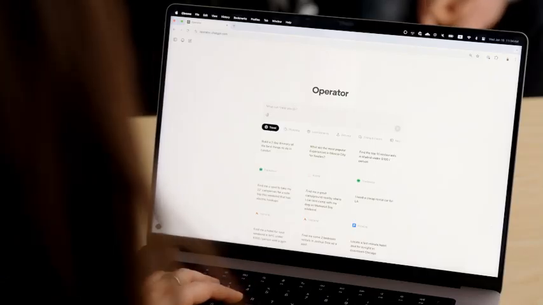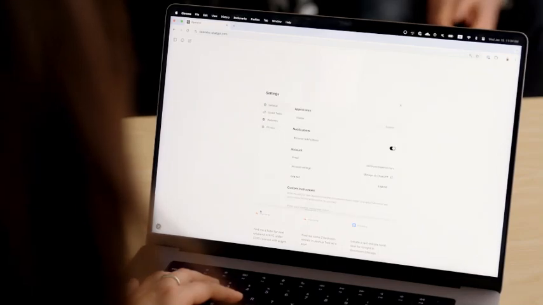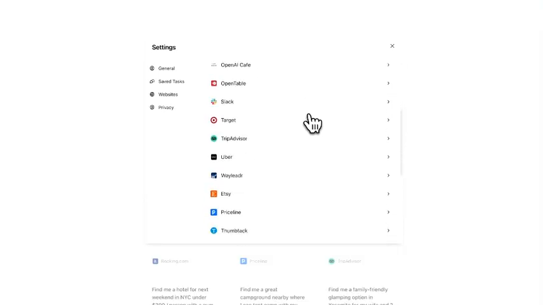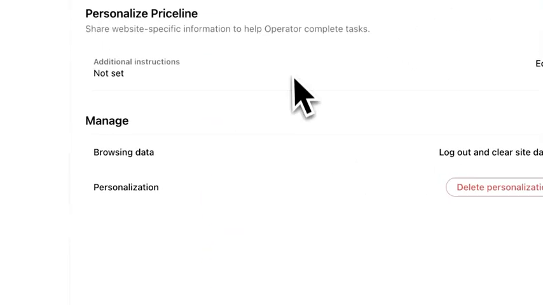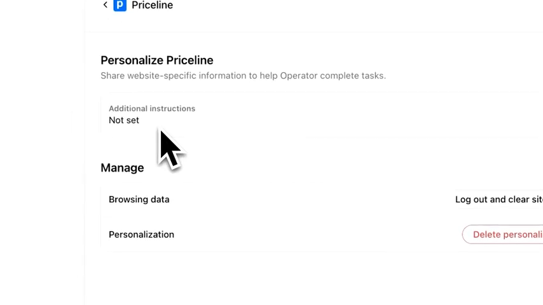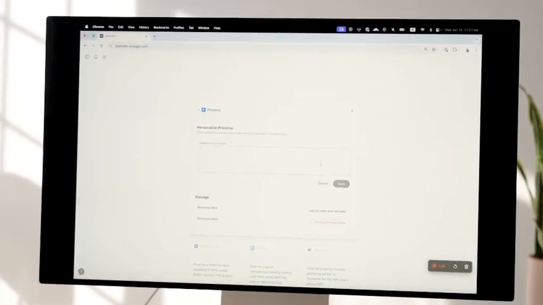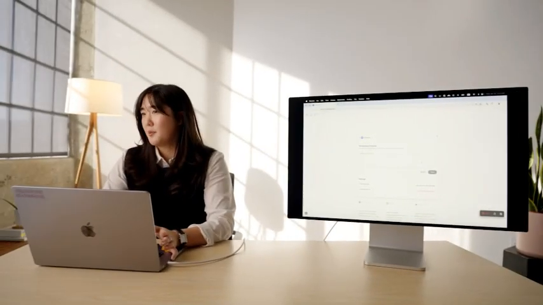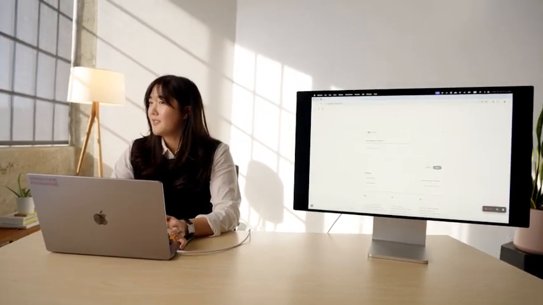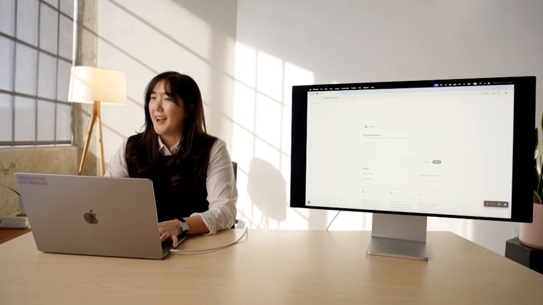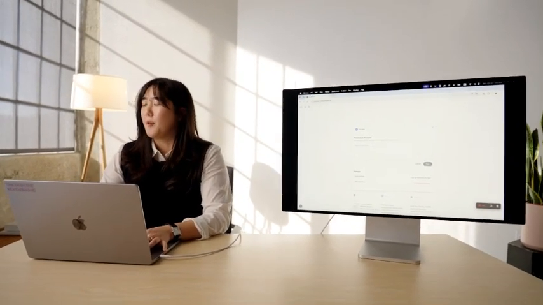Today I'm going to show you how you can add custom instructions to a website to personalize your experience on Operator. To get started, you're going to click on your account, and you'll see this Websites tab on the side. For me, I really like to use Priceline to book my trips, so I'm going to add some custom instructions to Priceline. I like to keep my vacation schedules really flexible, so I like fully refundable rates. And I also like to make sure I have one meal planned in advance, so I like to opt for free breakfast.